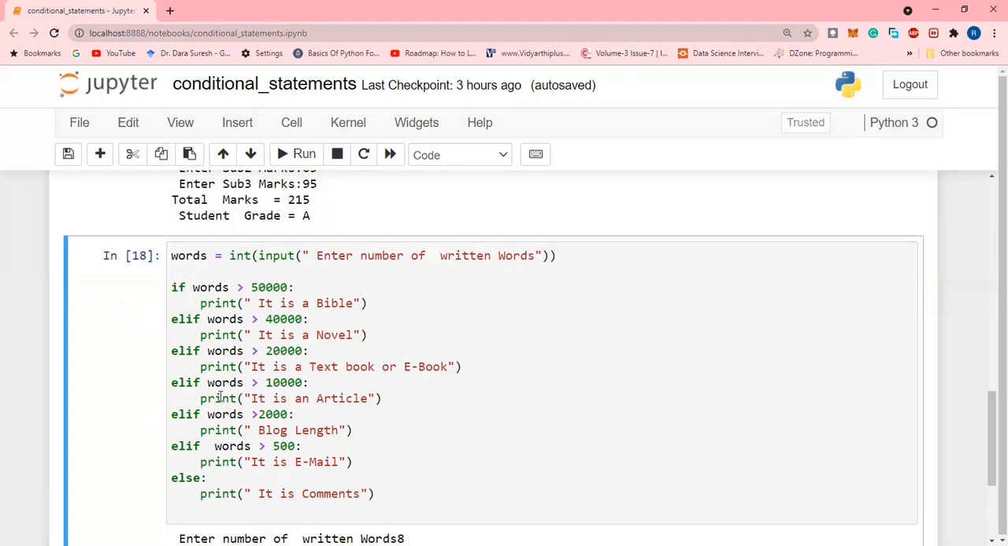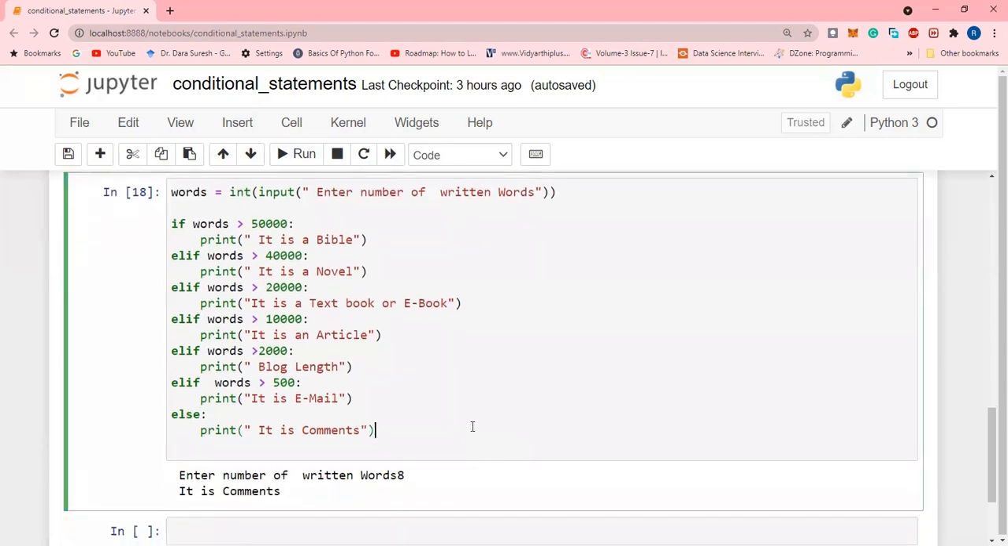Elif words greater than 2,000 and less than 10,000, it is called the length of a blog. So an internet blog or chatbot story, anything. If it is greater than or equal to 500 and less than 2,000, you can assume that it is an email. Else, less than 500, whatever the number of words present below 500, then you can assume that it is a comment. Okay. So whenever we are giving the number of words,